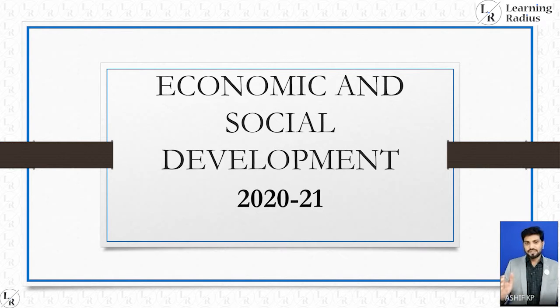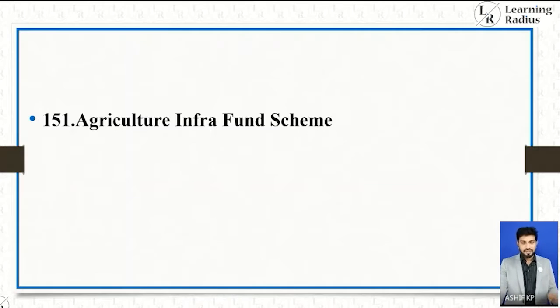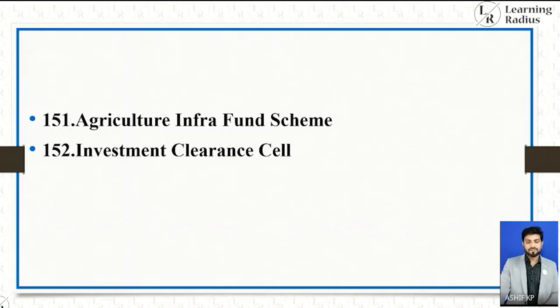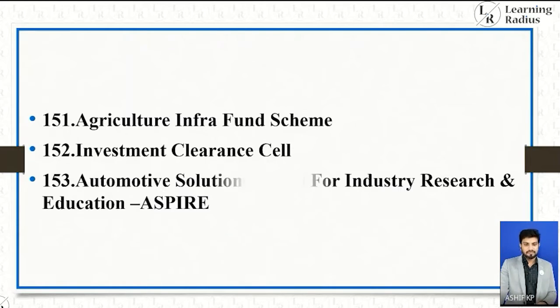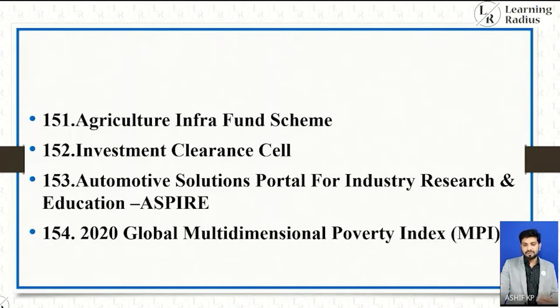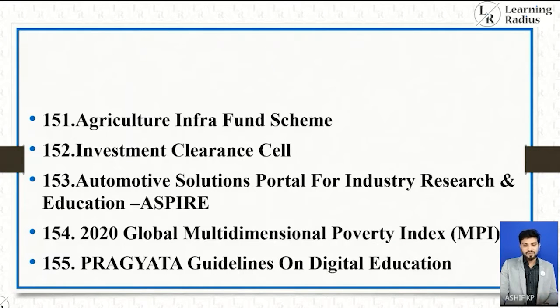In this video, we'll be discussing another 10 topics related to economic and social development. And the 10 topics of discussion are Agriculture Infra Fund Scheme, Investment Clearance Cell, Automotive Solution Portal for Industry Research and Education (ASPIRE), 2020 Global Multidimensional Poverty Index (MPI), Pragyata Guidelines on Digital Education,